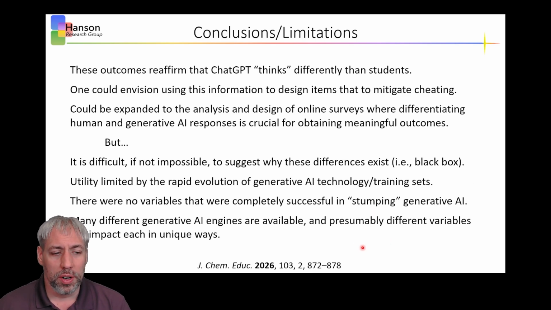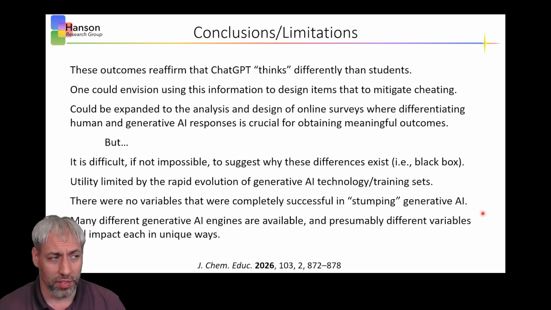There were also no variables that were completely successful at stumping generative AI. We would have loved to have found a scenario where, if the question contains all of the above, for example, ChatGPT always gets it right or always gets it wrong, and that's simply not the case. There was no catch-all parameter that we could use to specifically identify generative AI. The other issue is this study was particularly focused on ChatGPT 3.5, which is what we were using at the time.